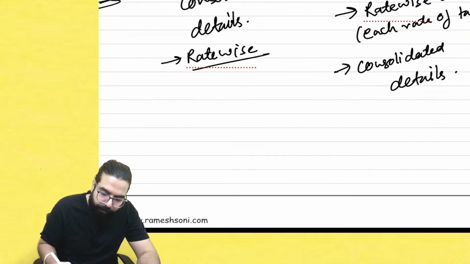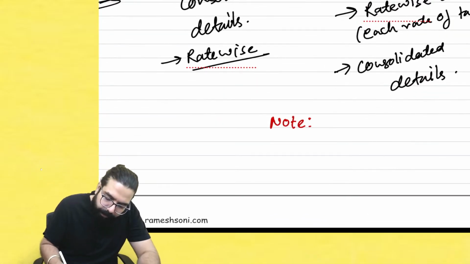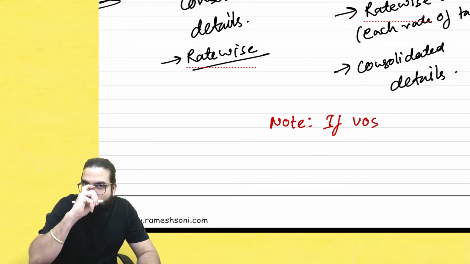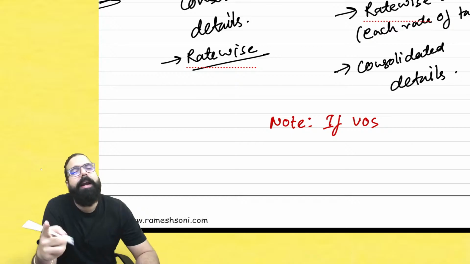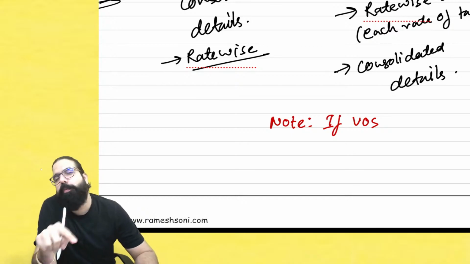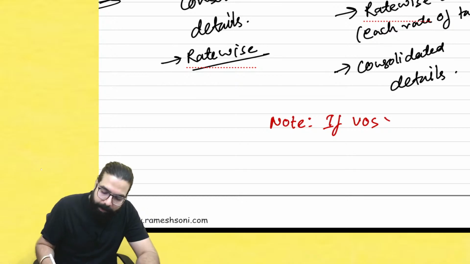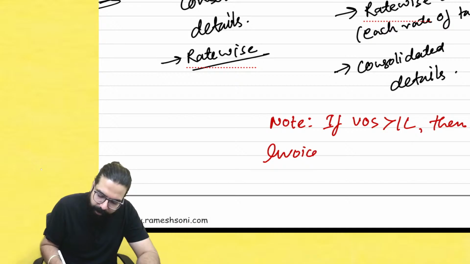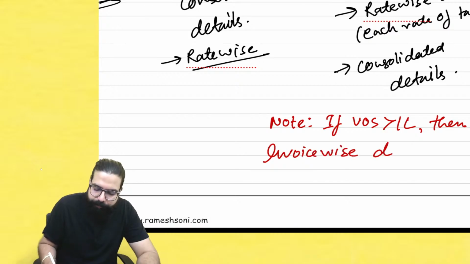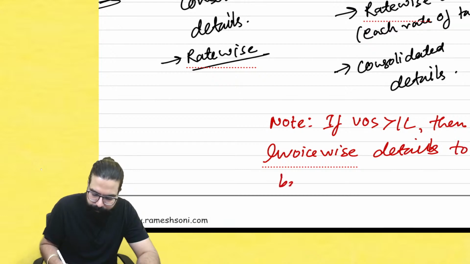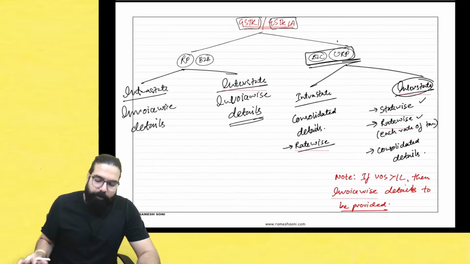But here you have to note, if the value of your supply, if any sale's value was more than 2.5 lakh, that consolidation was not possible. Now this 2.5 lakh has been made 1 lakh. If it is more than 1 lakh, then invoice-wise details have to be given. That's all they have told.